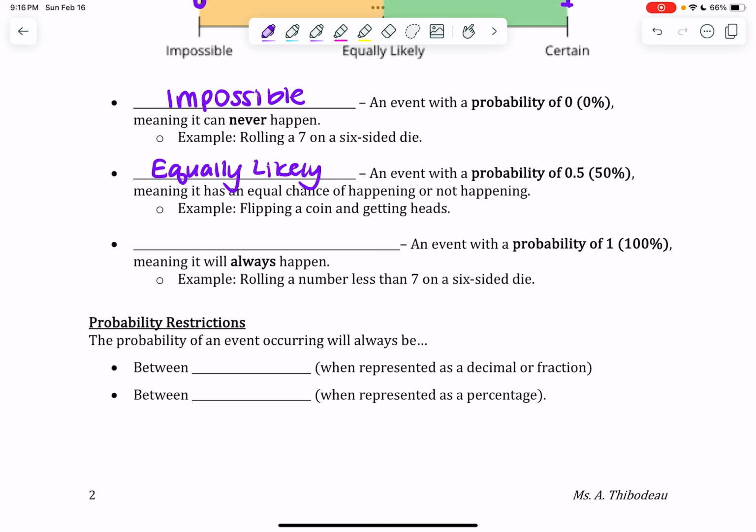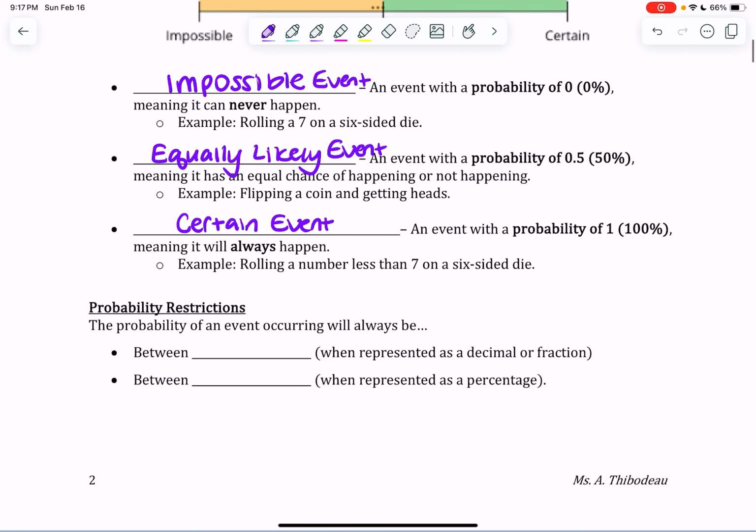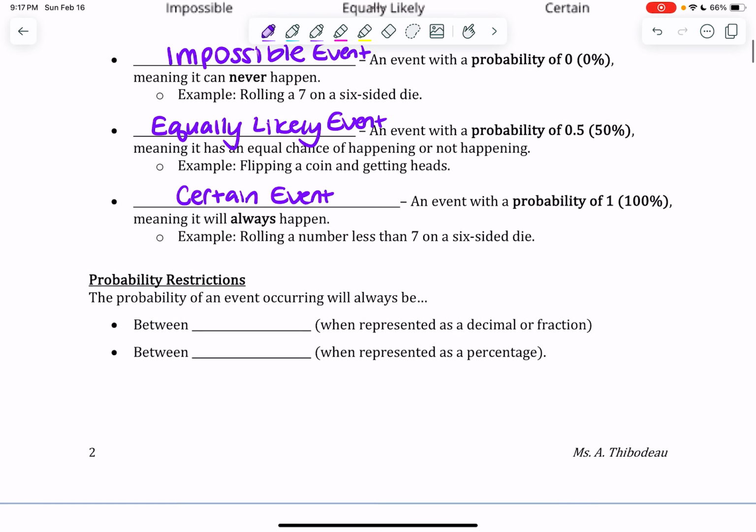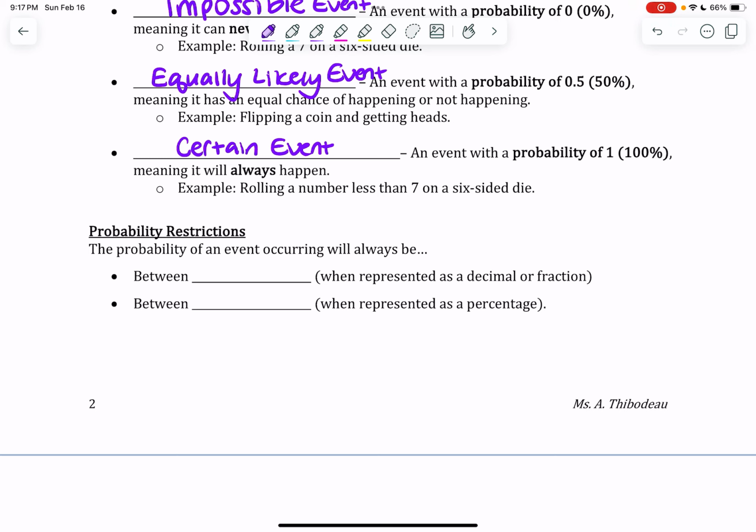The last type of an event that has a special name is called a certain event. I realized I did not write the word event after all of these, but I'm going to throw that in. So a certain event is an event with a probability of 1 or 100%, meaning it will always happen. So if I roll that same 6-sided die, but now I'm like, hey, I really want to roll a number less than 7. Yeah, I'm going to do it. It's going to happen. Every single time it will happen. 100% chance.